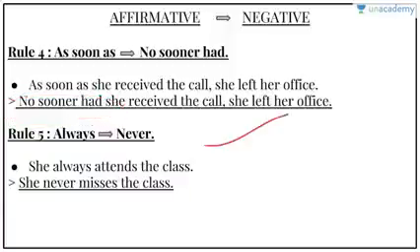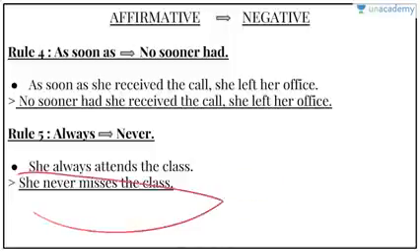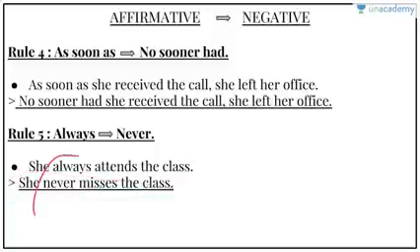Okay, rule 5, we have to replace always with never. This is easy. She always attends the class. We have to make it negative, so she never misses a class. We have replaced the word always with never, and also attends with misses, right?